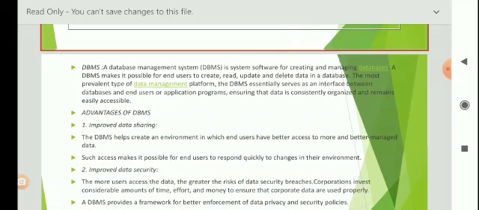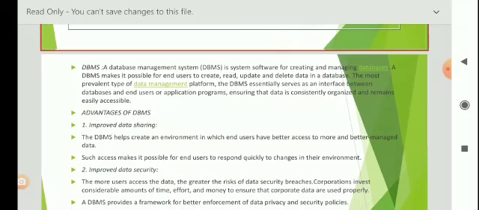Next, what is DBMS? DBMS is a system software for creating and managing databases. A DBMS makes it possible for end users to create, read, update and delete data in a database. The most prevalent type of data management platform, the DBMS essentially serves as an interface between databases and end users or application programs, ensuring that data is consistently organized and remains easily accessible.